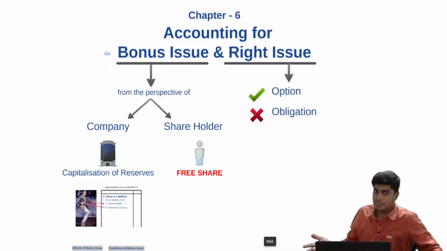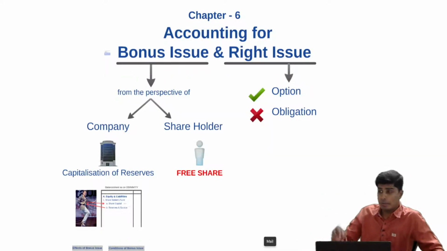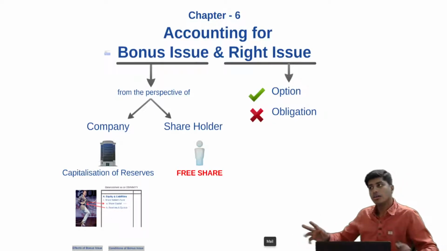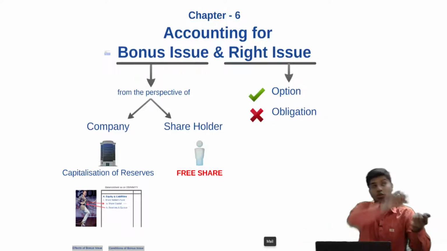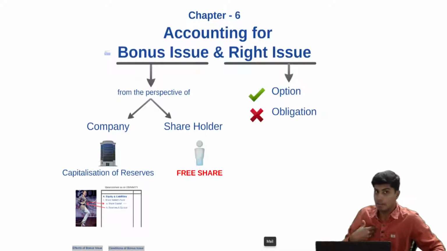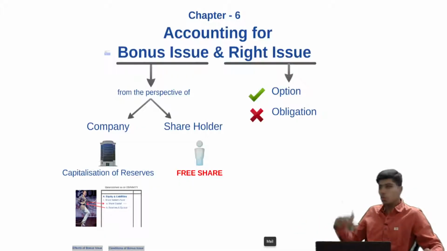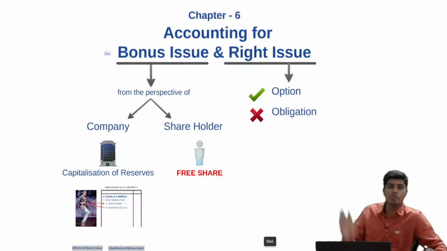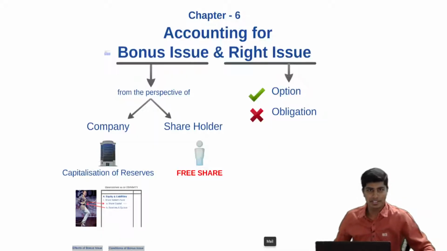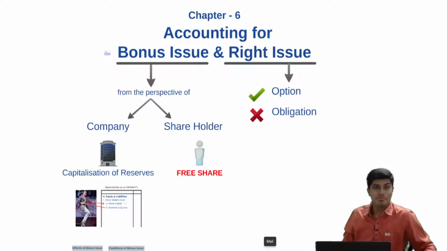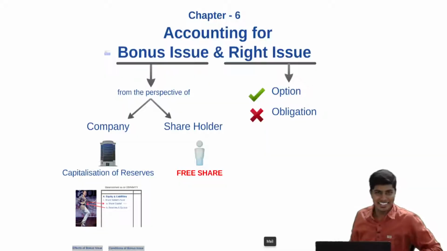I have an option either to buy one share by giving that right and also giving the money that is being told, or sell that right to somebody else so that they can buy the share on my behalf, or do nothing. Don't buy it, don't give it to somebody, keep that paper with me and then throw it in the dustbin later. Because of which you will regret it later. You'll understand it a little later. So let's get into the topic of right issue.